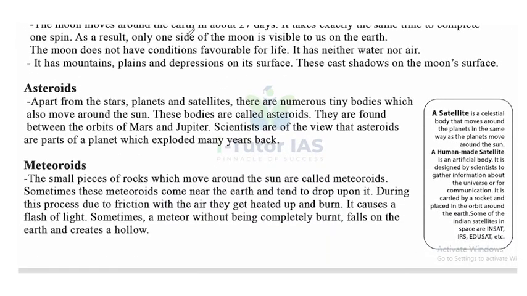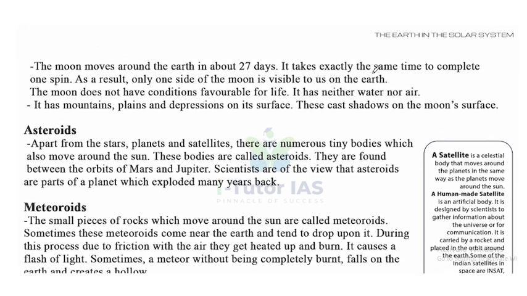The Moon moves around the Earth in about 27 days. It takes exactly the same time to complete one spin. As a result, only one side of the Moon is visible to us on the Earth.